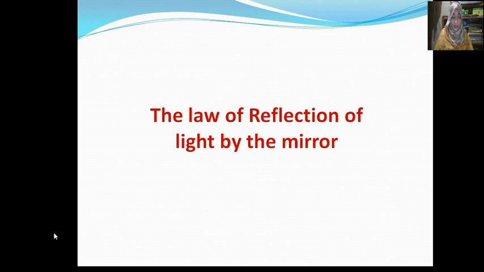So dear students, you can see another task for you, reflection of light by mirror. You need to record accessories: a plain mirror and a torchlight. Procedure: keep the mirror on the floor of the room in such a way that its face, or the smooth surface, remains upward.